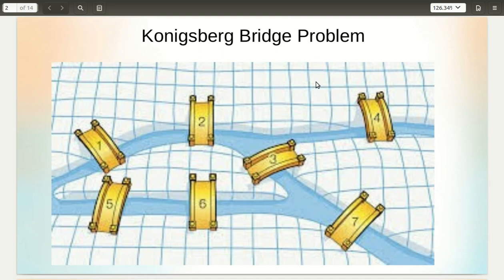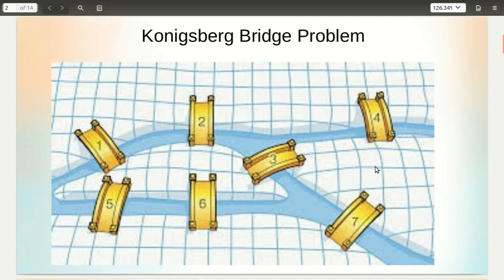The river Pregel flowed through the city of Königsberg, which is currently in Russia. The river formed two banks. This is the first bank and this is the second bank. As it flowed, it created two islands along its path. This is the first island and this is the second island. So in total there were four land masses: two river banks and two islands.